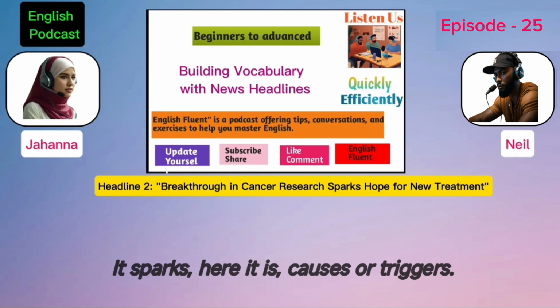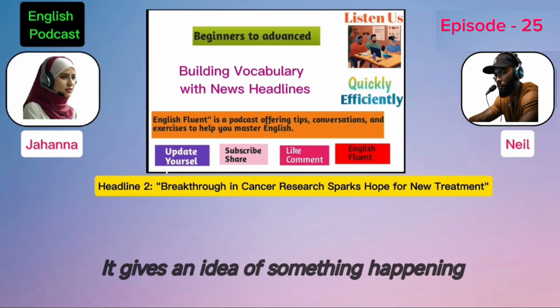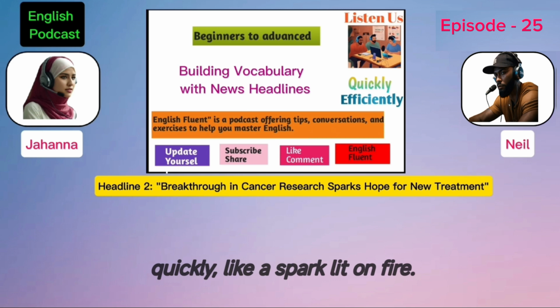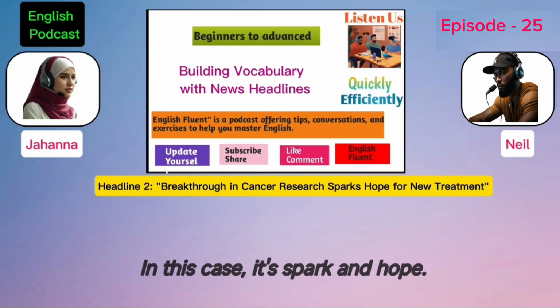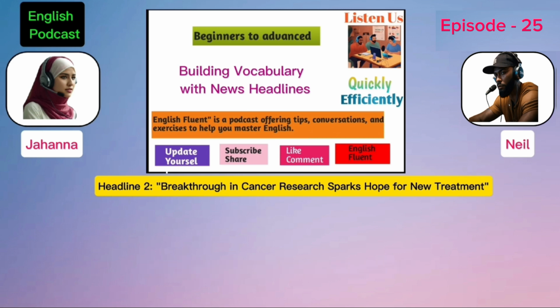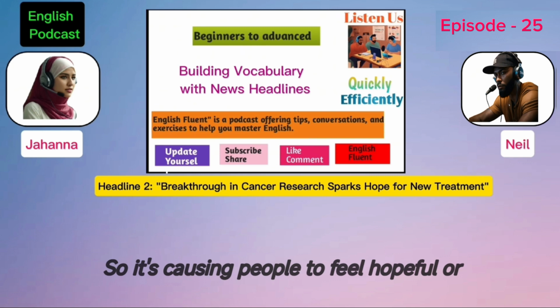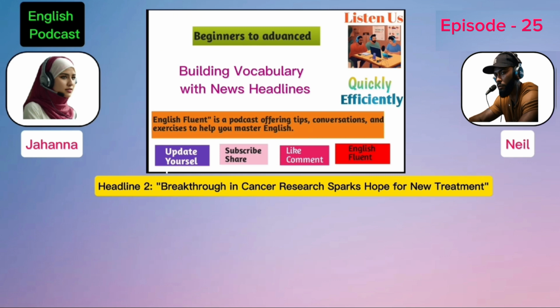And sparks here means causes or triggers. It gives an idea of something happening quickly, like a spark lighting a fire. In this case, it's sparking hope. So it's causing people to feel hopeful or optimistic.